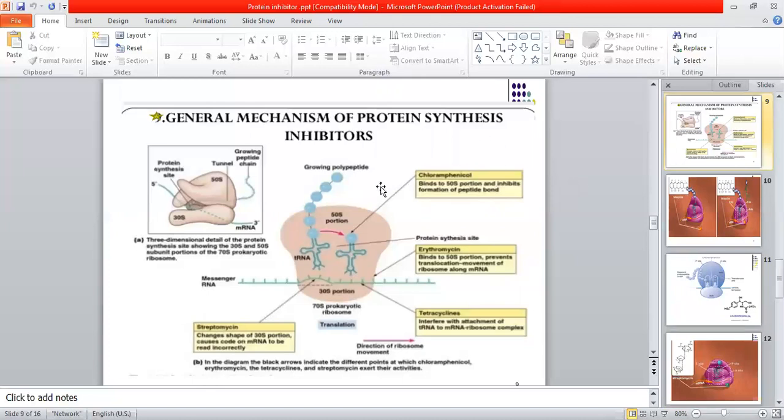In this particular topic, I'm just going to tell you a small trick, then we will explain it in a later slide. Now just see, as I told you, this is the ribosome, 30S, 50S, tRNA, etc. Now how will you learn? There are various types of antibiotics which work on various sites. Either they work on the 30S or they work on the 50S ribosomal unit. So here, first one is chloramphenicol. This was my trick to learn this thing. If you want, you can use any other trick.